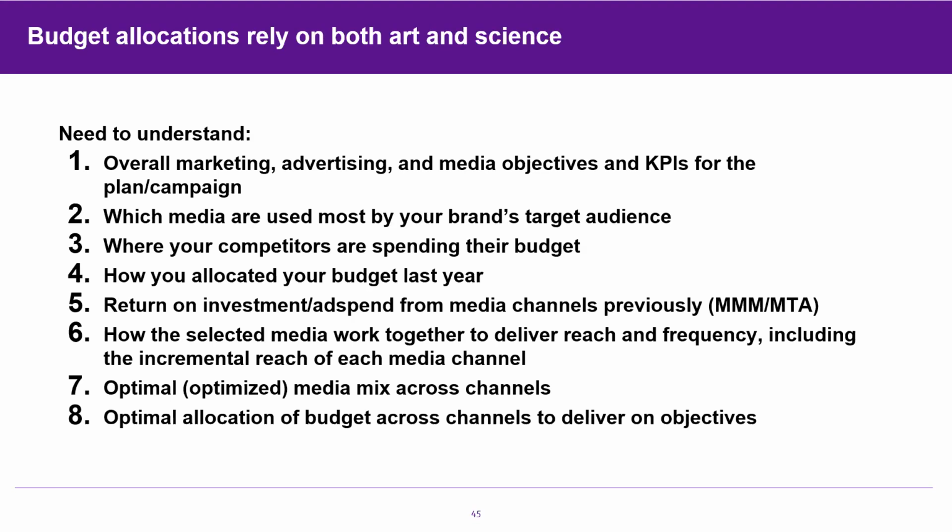We need to understand the overall marketing, advertising, and media objectives and the KPIs for the campaign. We need to understand which media are used most by your brand's target audience, where your competitors are spending their budget, how the budget was allocated last year, the return on investment or ad spend from media channels in the past through modeling and attribution, how the selected media work together to deliver reach and frequency, including the incremental reach of each media channel, the optimal or optimized media mix across channels, and the optimal allocation of budget across channels to deliver on the objectives.